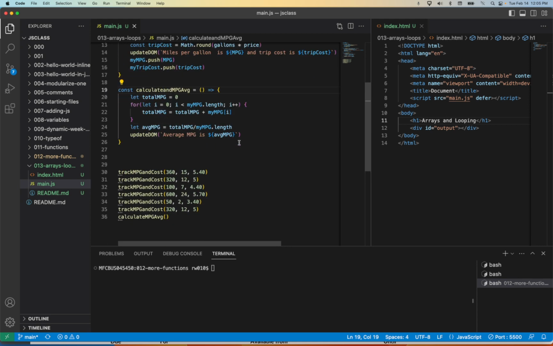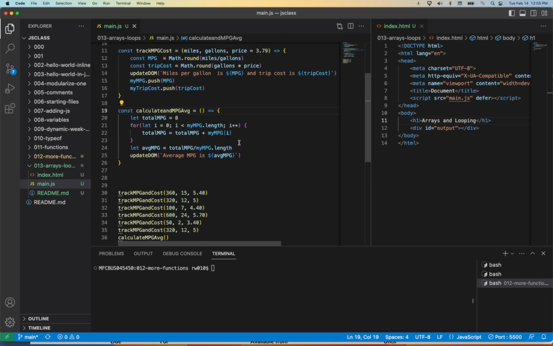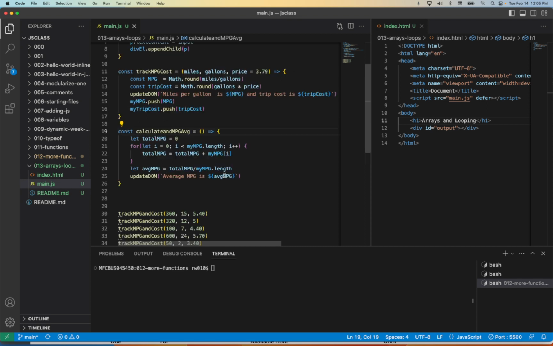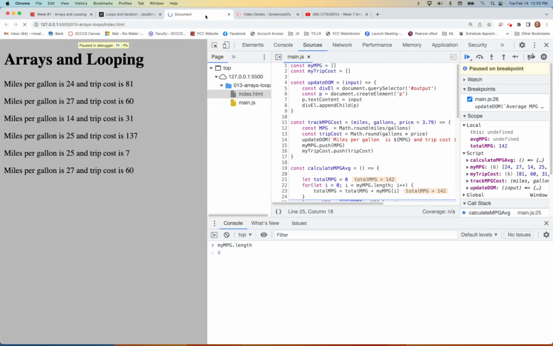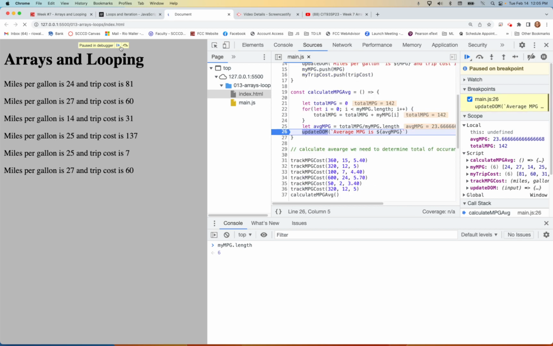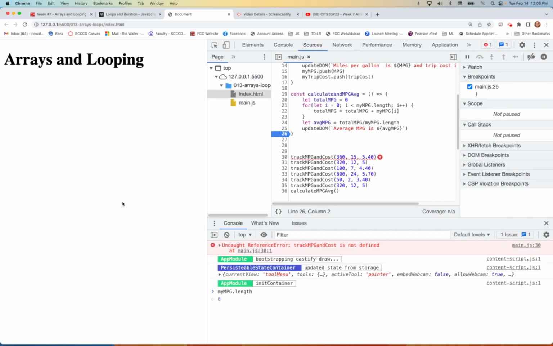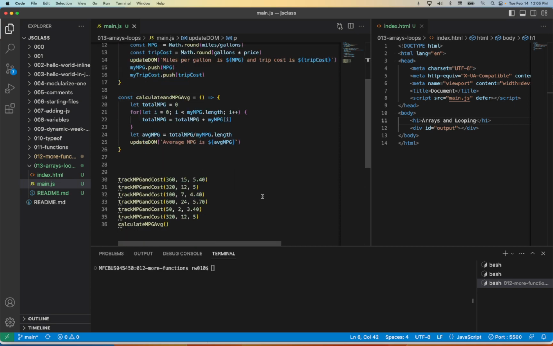Okay, so now that we've calculated average MPG, miles per gallon, based on the input into the array, how could we do the cost? And so we're still in 13, right? So we're still here, just running through this. Let me go look at that real quick. That's good that I saw that track.